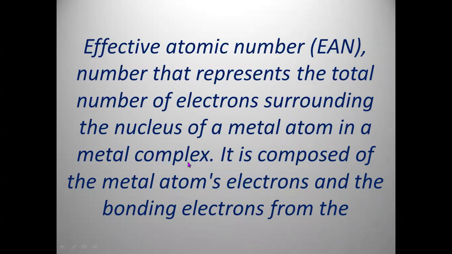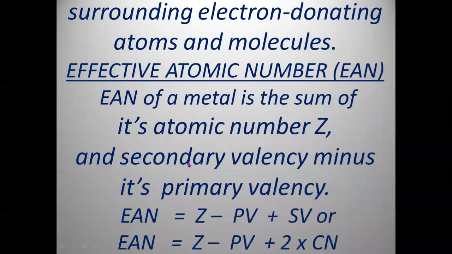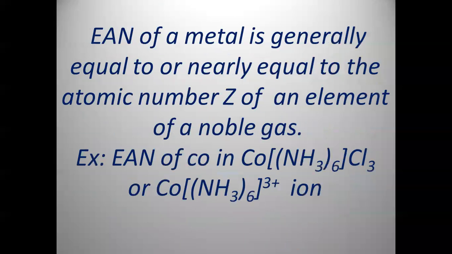Generally, this will be equal to the atomic number of the nearest noble gas. So the EAN of the metal is generally equal or nearly equal to the atomic number of a noble gas like krypton, xenon, or radon, etc.